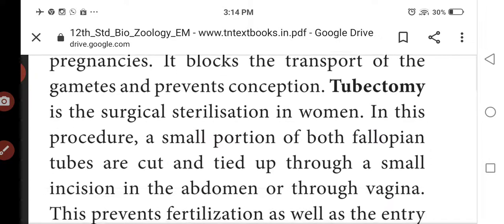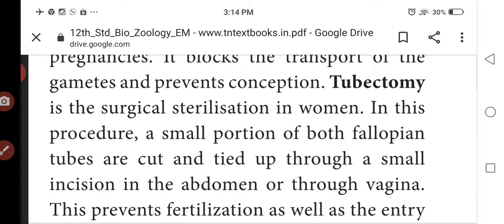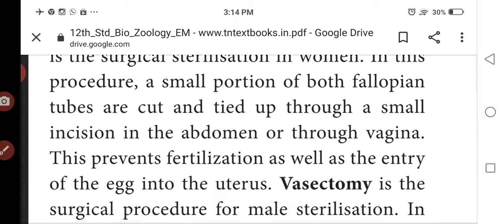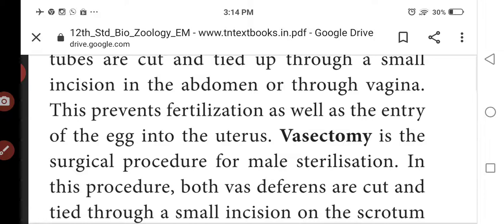Tubectomy is the surgical sterilization in women. In this procedure the fallopian tubes are involved. You know that only in the fallopian tube, after fertilization, the egg will develop. That fallopian tube will be cut and tied through a small incision in the abdomen or through the vagina. So it prevents the fertilization as well as the entry of the egg into the uterus.